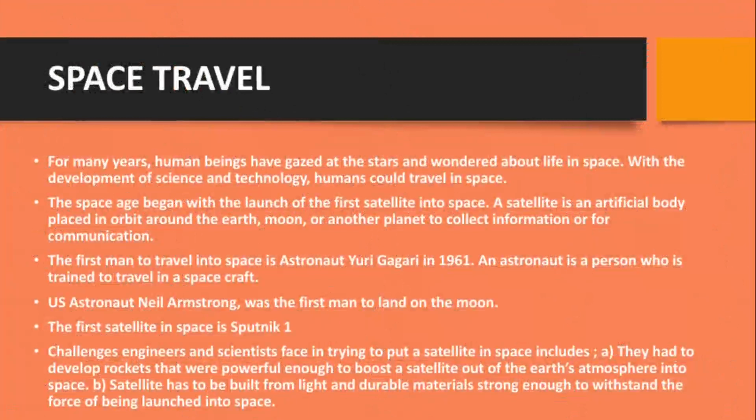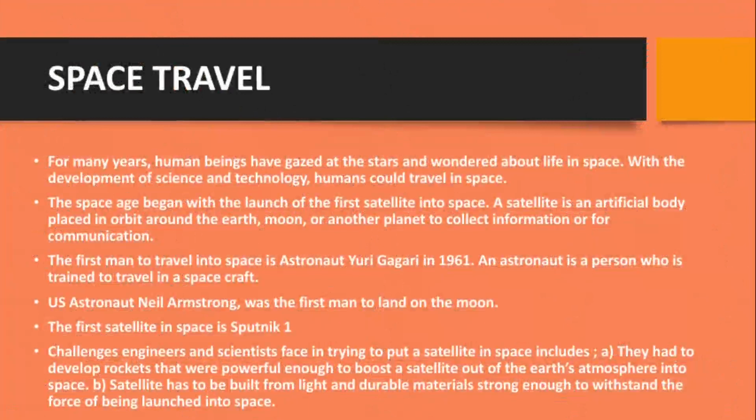Okay, that's his name. Astronaut Yuri Gagarin was the first man to travel into space. An astronaut is a person who is trained to travel in a spacecraft. So we have aircraft and we have spacecraft going into space. So US astronaut Neil Armstrong was the first man to land on the moon. Neil Armstrong was the first man to land on the moon. Okay, so the first satellite in space is Sputnik 1.